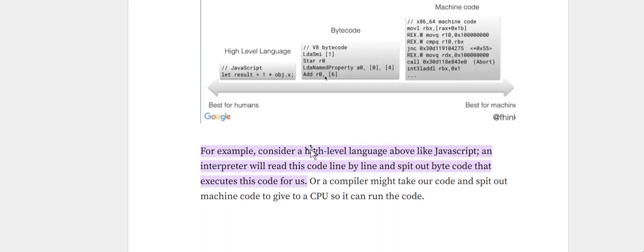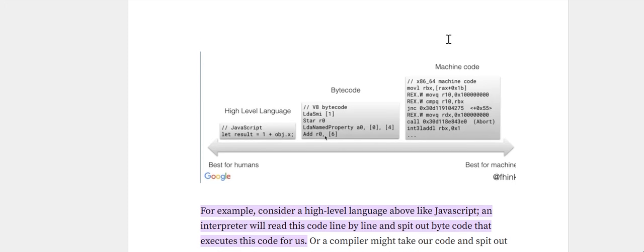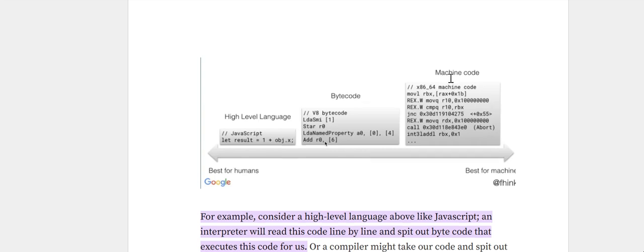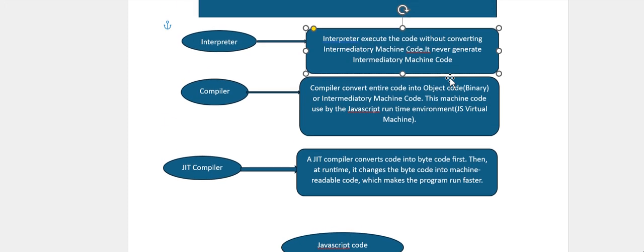So here there is an example. Consider a high level language like JavaScript, and an interpreter will read the code and spit out the bytecode, and that bytecode runs. And what does the compiler do? The compiler might take our code and spit out the machine code, and that machine code is used by the CPU, so the speed will be faster. So this is what the interpreter, the compiler and the JIT compiler are.